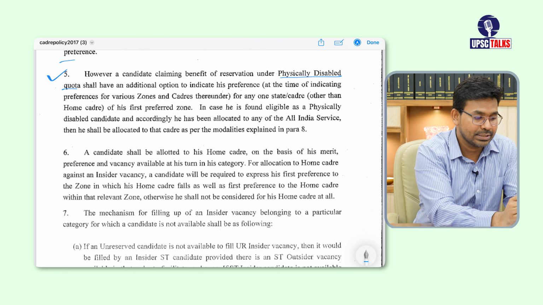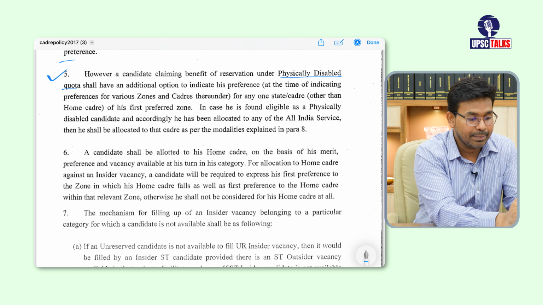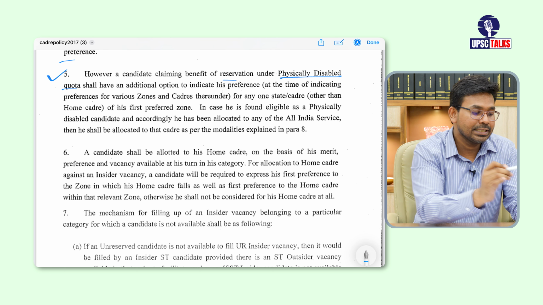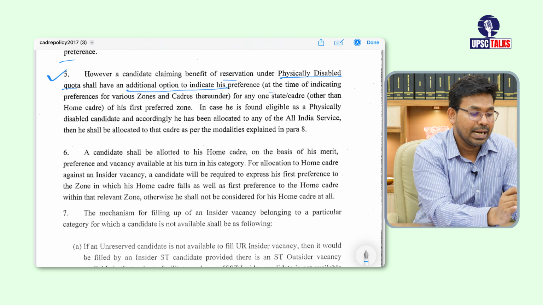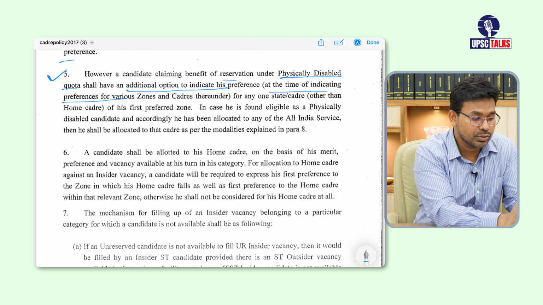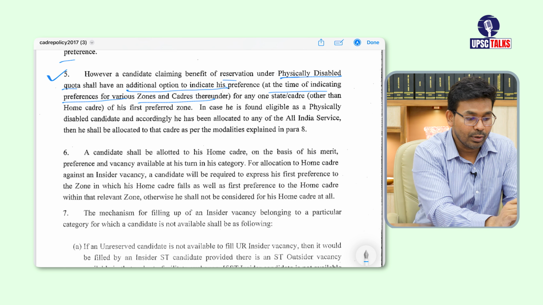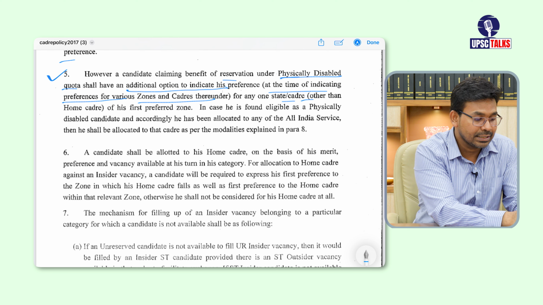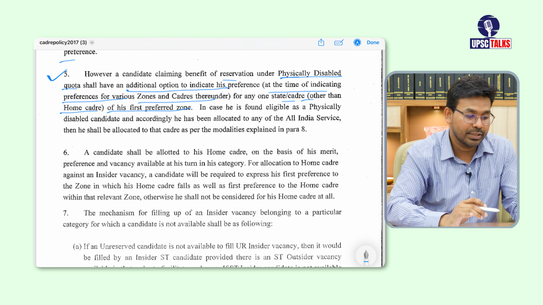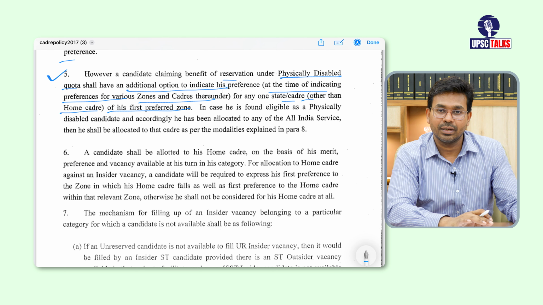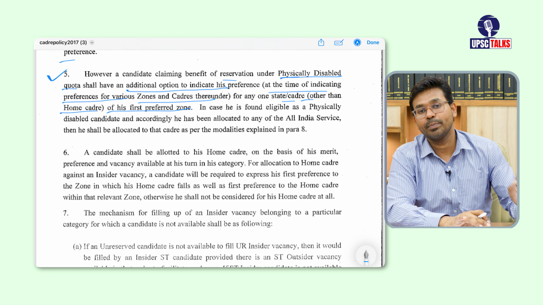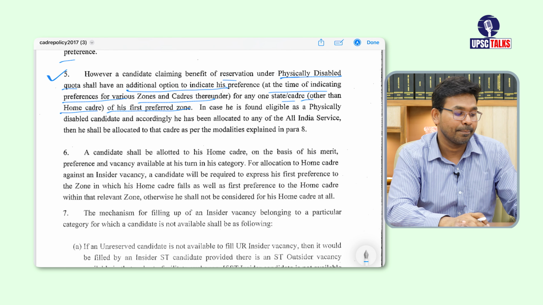So it says, however, a candidate claiming benefit of reservation under physically disabled quota shall have an additional option to indicate his preference, at the time of indicating preference for various zones or cadres thereunder, for any one state or cadre other than the home state of his first preferred zone, okay. So are you understanding this point? This point is very important. This is applicable for those people who have physical disability quota, alright.